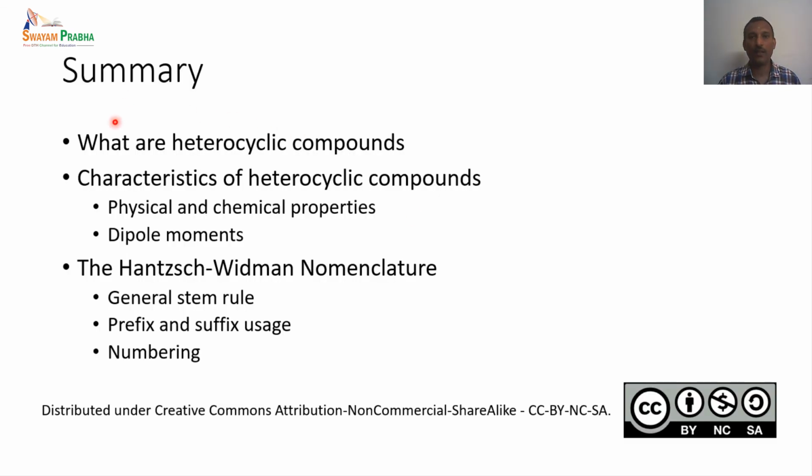In summary, let us recap what we have studied so far. We have studied what heterocyclic compounds are: cyclic systems containing heteroatoms, mainly oxygen, sulfur and nitrogen. We studied the characteristics of heterocyclic compounds, basically their physical and chemical properties and their dipole moments, and we also studied the Hantzsch-Widman nomenclature: the general stem rule, the prefix and suffix usage, and how to number the heterocycle. These are all the things we have studied. With that, we conclude this session. Thank you.